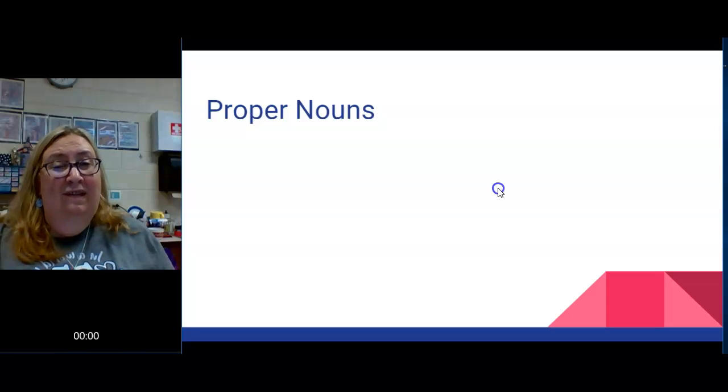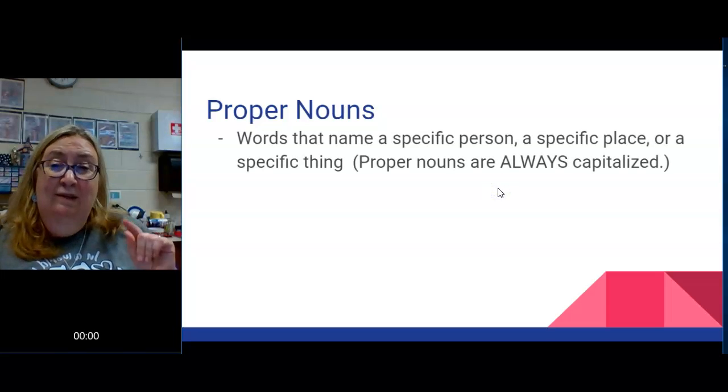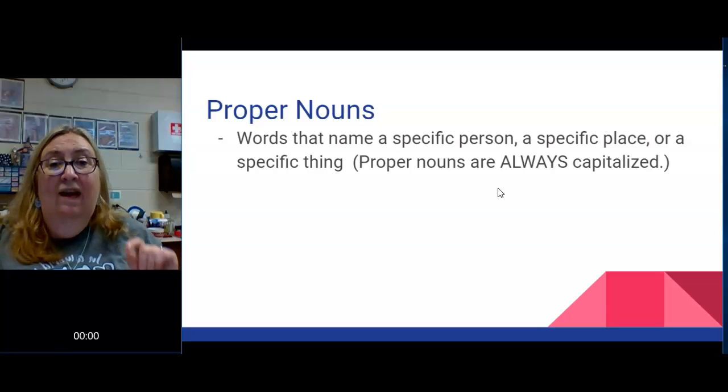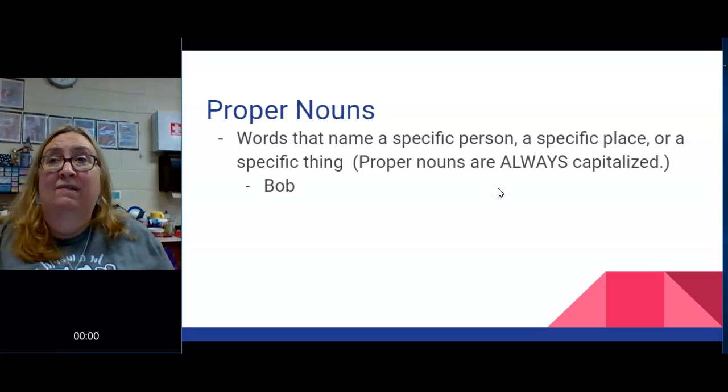Proper nouns is when things get a little bit more specific. I'm talking about a specific person, a specific place, a specific thing. And very important to realize, proper nouns must always be capitalized. Always. Bob. Bob is a specific person. His name must be capitalized.